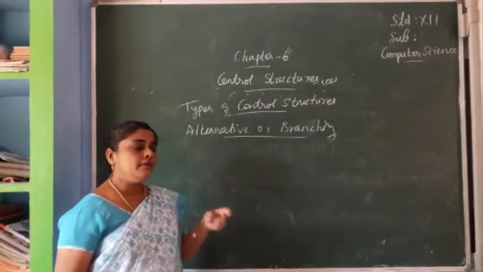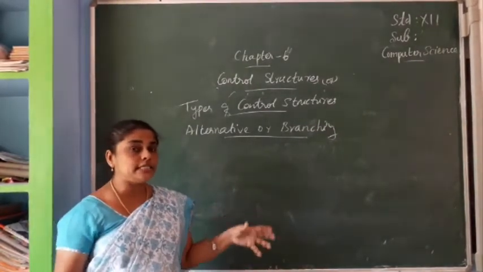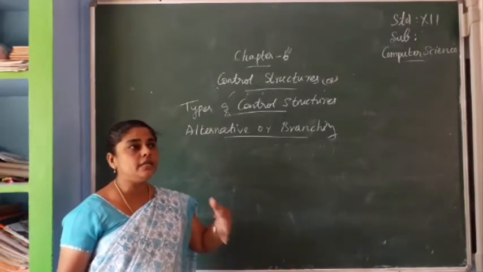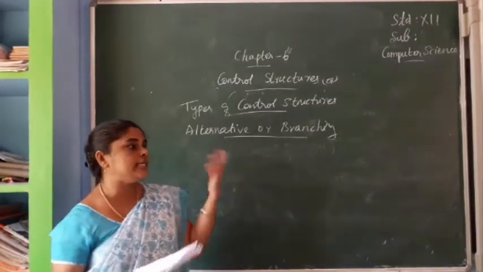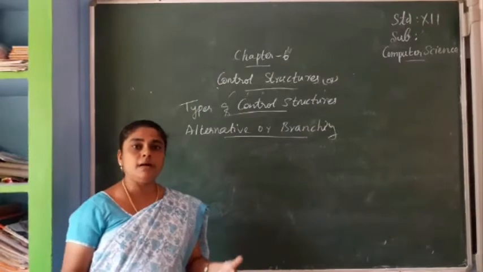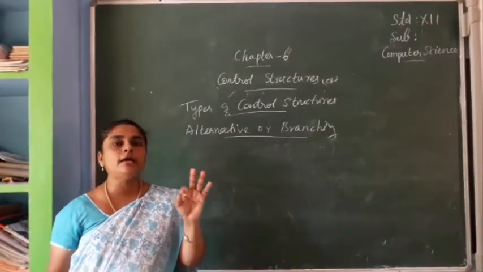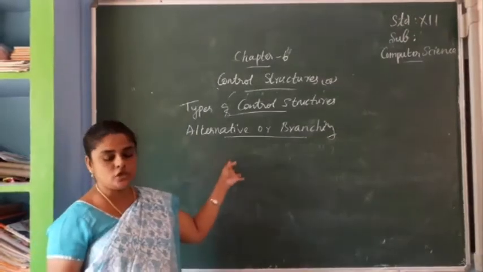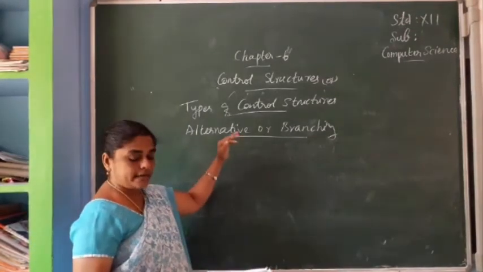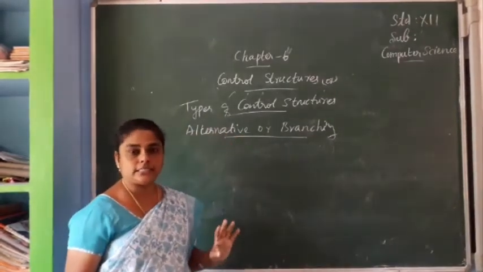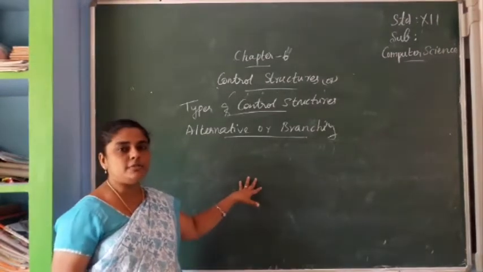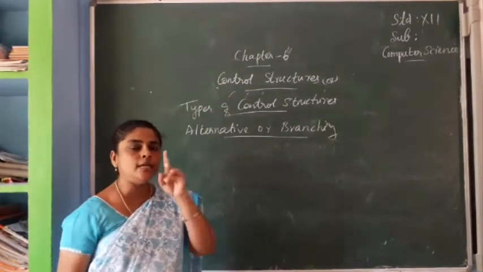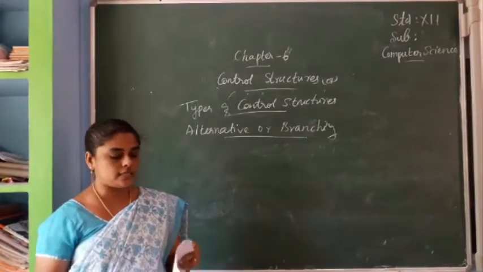And we will take one alternative. All the decisions we will not take together. We will think, here we have to go, there we have to go, like that. But today, we will take only one decision. So many branches will be there. Among all those branches, only one will be executed.